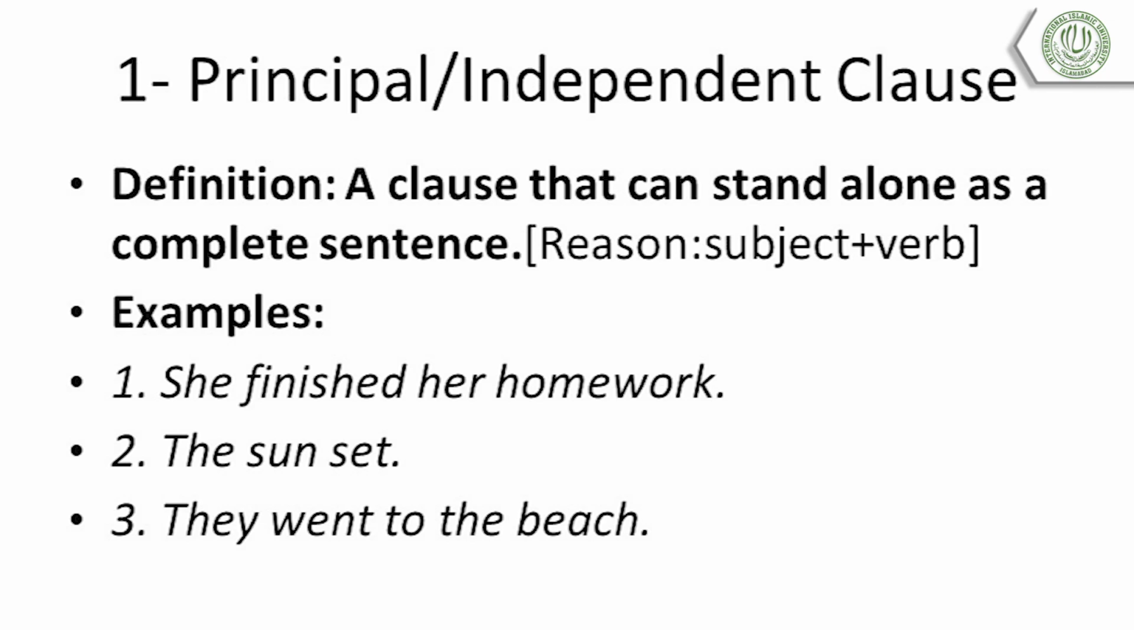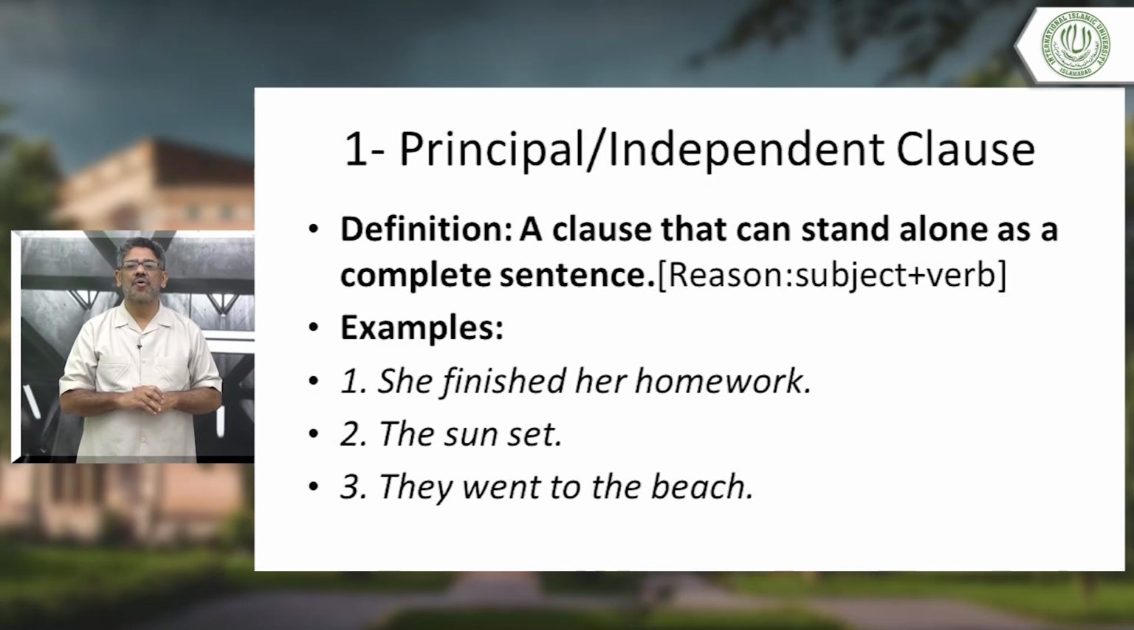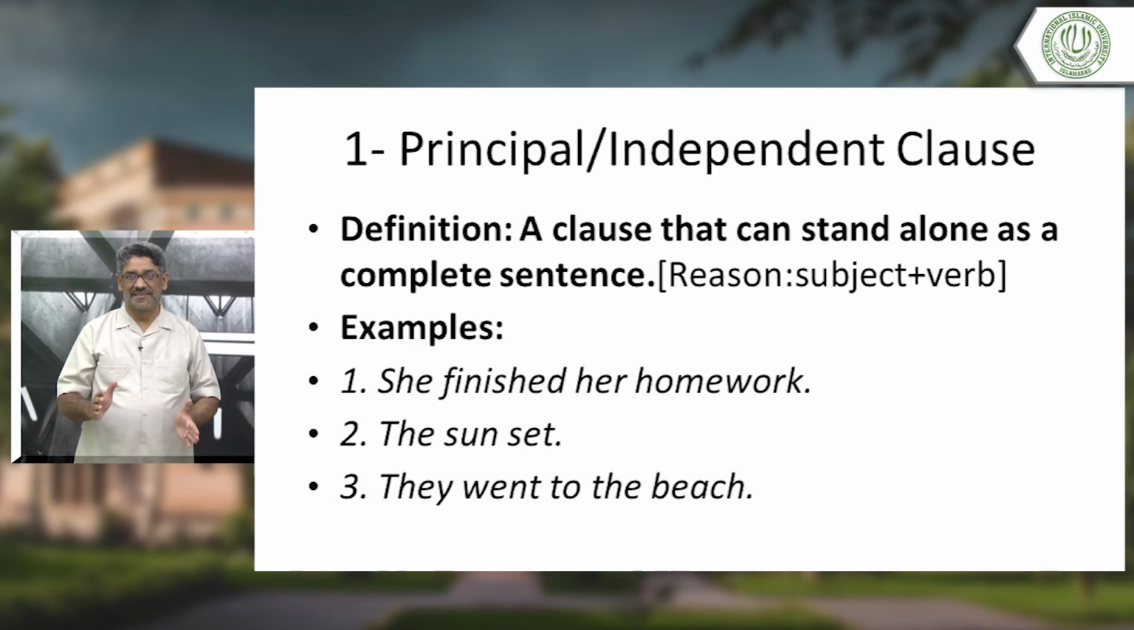Examples. Number 1, she finished her homework. Now look at this. Independent clause. Why? What is the subject here? She. Okay. What is the verb here? Finished. Two important things exist there. She finished her homework. Independent clause. It gives full meaning. The sun set. Meaning is there. Set is the verb. The sun, the subject. Set, this is the verb.